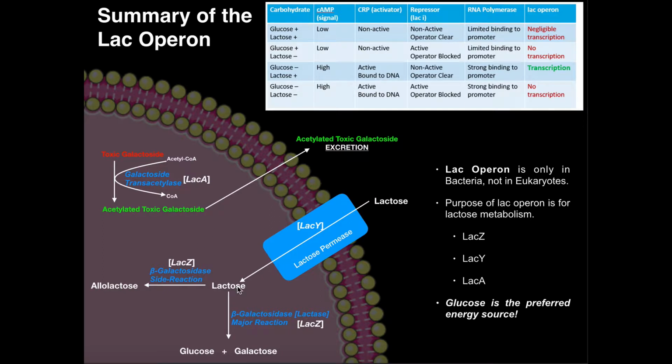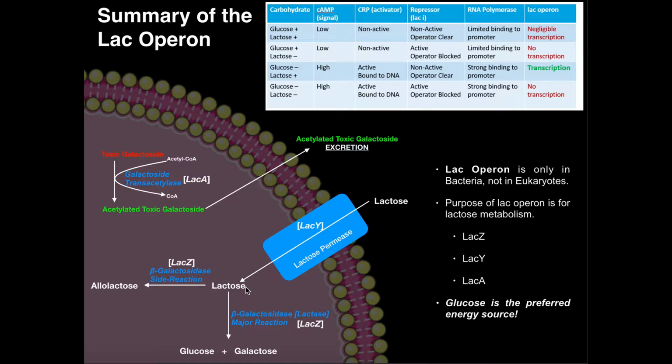So in order for the bacterium to actually metabolize lactose, it would obviously have to get the lactose into the cell first. That's the job of LacY, or our lactose permease. Sometimes you might hear it referred to as galactoside permease, because lactose is a type of galactoside, and there are other galactosides that are similar to lactose, but this protein will get all of those into the cell.